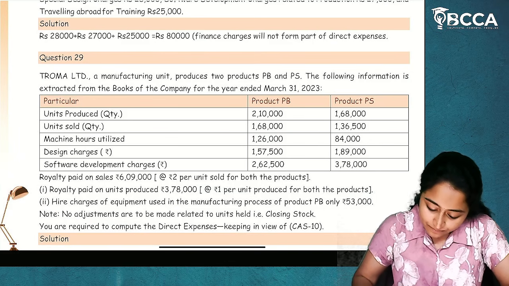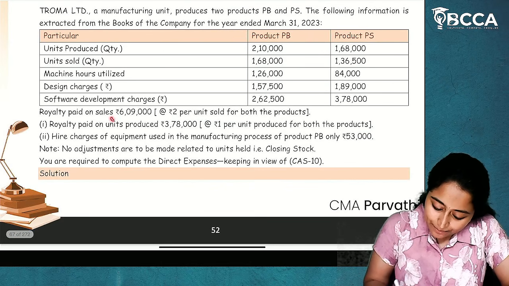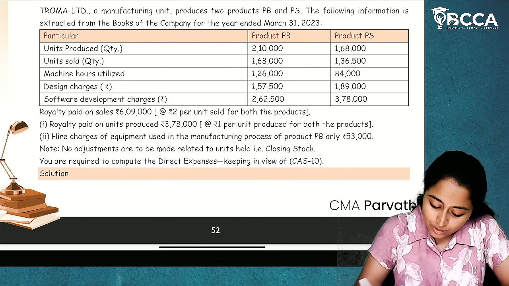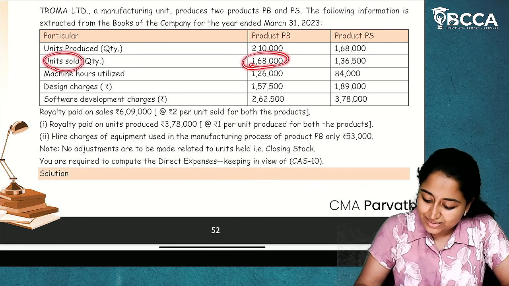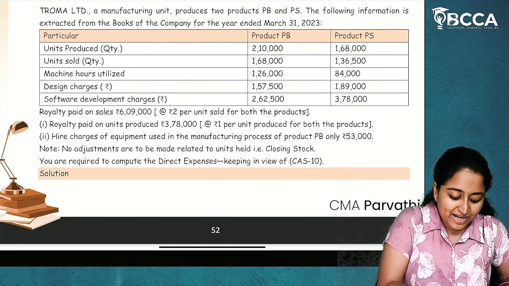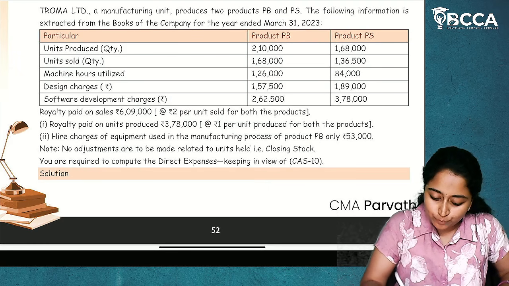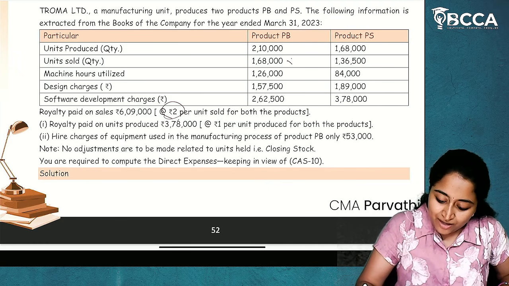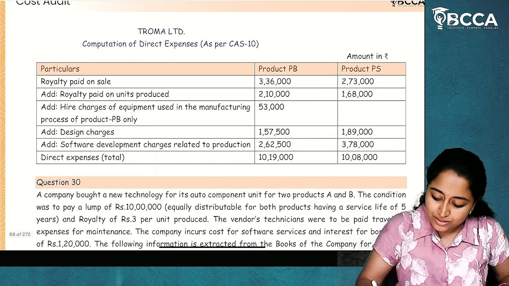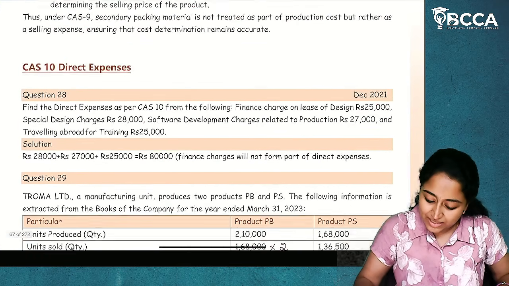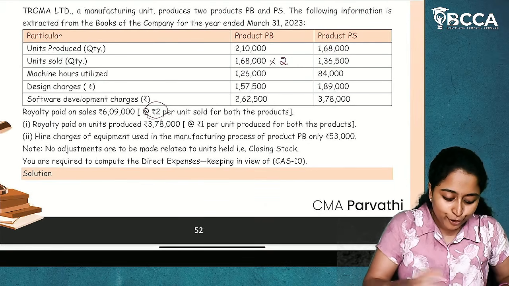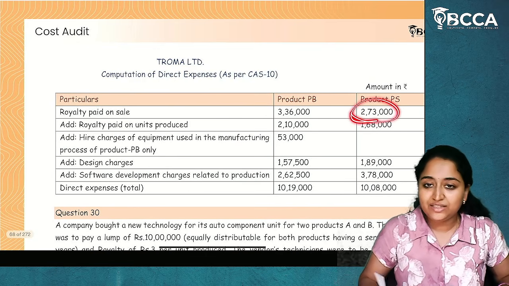Okay. Now, the royalty paid on sales is given to us as 6,09,000 rupees, 2 per unit sold. Now what are the units sold? 1,68,000. So for product PB, the royalty expenses will be 1,68,000 into 2, because it is rupee 2 per unit. The answer is 3,36,000. And then for the other product, 1,36,500 into 2. The answer is 2,73,000.